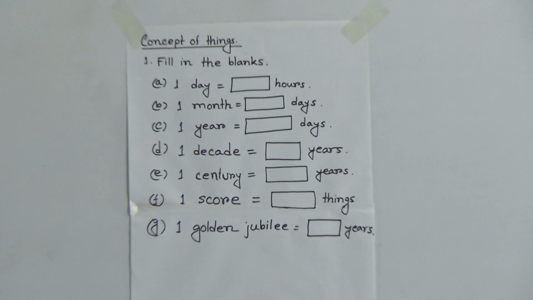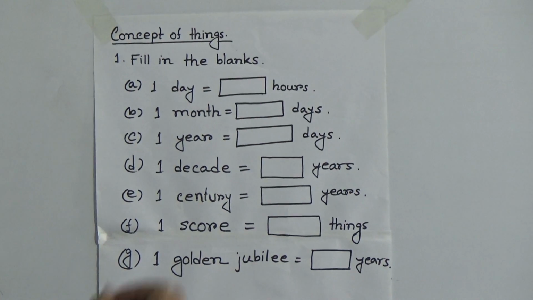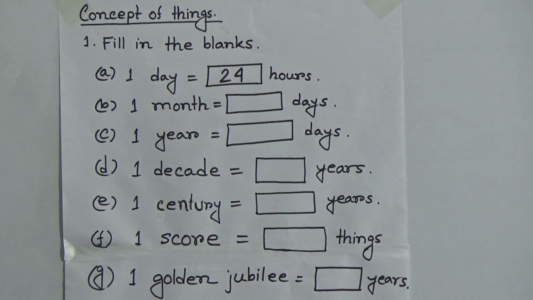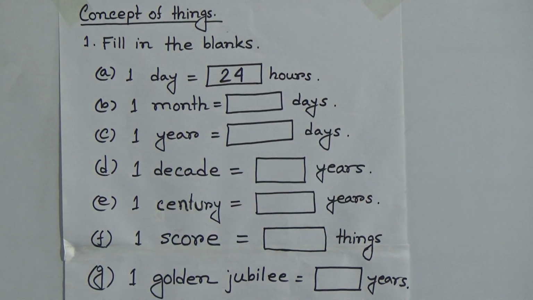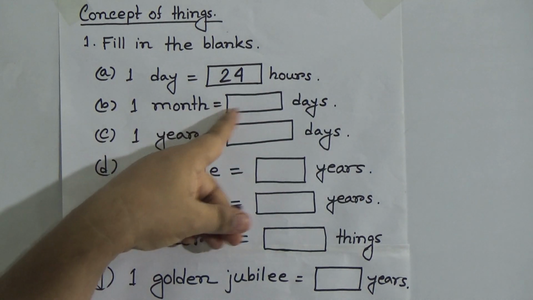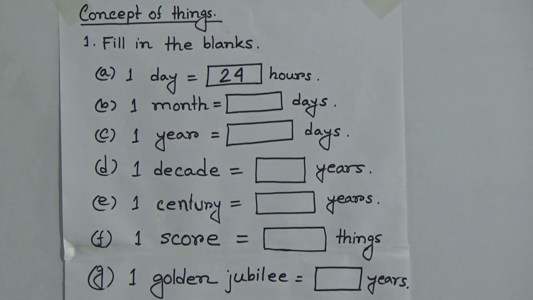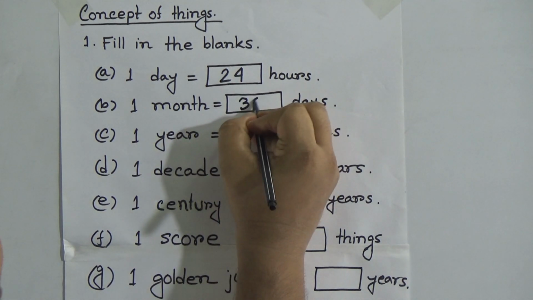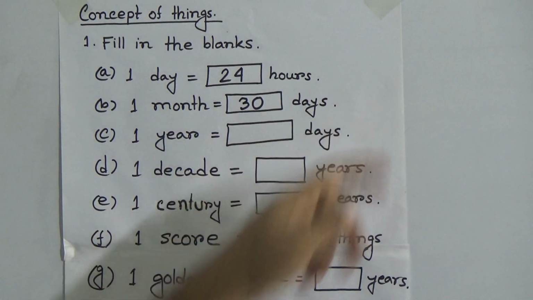We know that one day equal to how many hours? One day equal to 24 hours. So we write here 24 hours. I repeat, one day equal to 24 hours. Next, one month equal to how many days? 1 month equal to 30 days. So we write here 30. 1 month equal to 30 days.